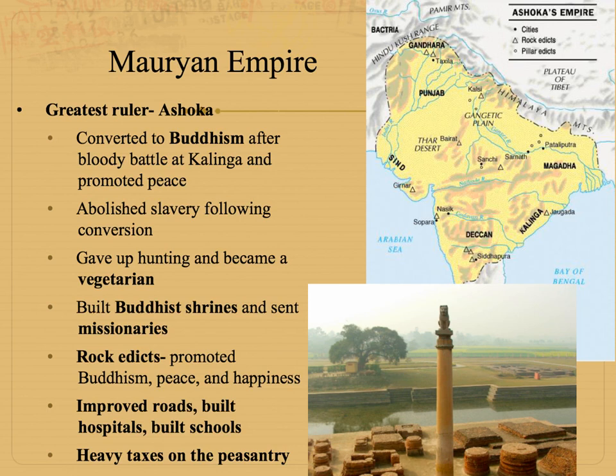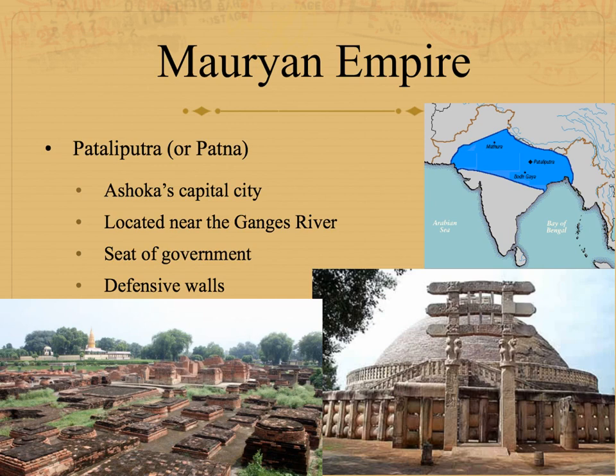He also built infrastructure, so he improved roads, built hospitals and schools. All of this has to be paid for, though, and so he did increase taxes on his people. All of these empires have one main capital that is a center for both religion and politics. For the Mauryan Empire, that's Pataliputra. It is located in northern India on the Ganges River, and you can see some images of ruins from that time period.